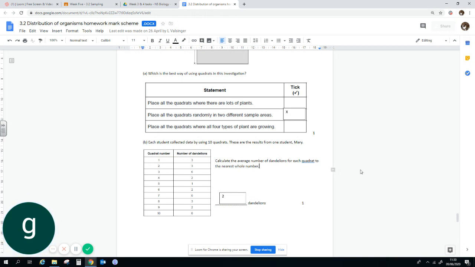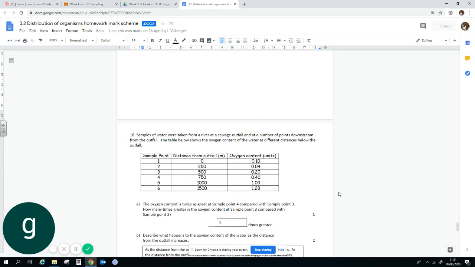So calculate the average number of dandelions for each quadrat. So 3 plus 3 is 6, plus 6 is 12, plus 2 is 14, plus 1 is 15, plus 2 is 17, plus 3 is 20, plus 2 is 22. I may have summed that wrong, but anyway. Even then, that would give you an average of 2.2 once you divide it by 10, and you would round down because it's under 5. So we know that 2.4, you round down, and 2.5, you round up to 3.